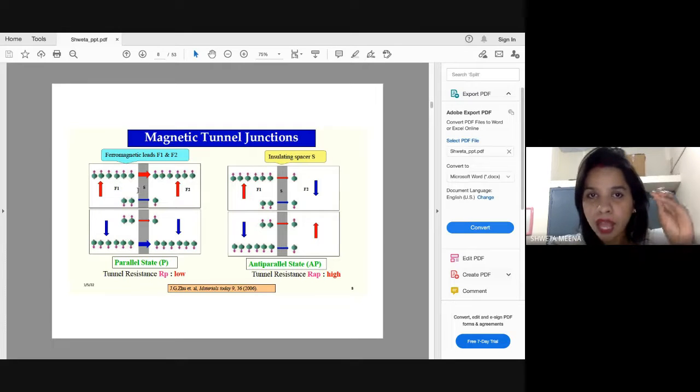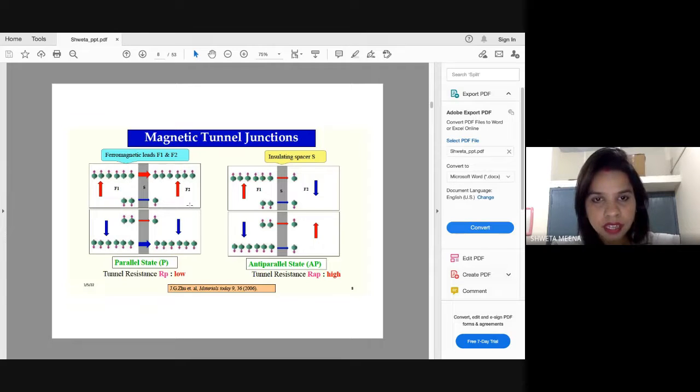So for tunneling to happen, for electrons to tunnel from one layer to the other, the thickness of your insulating layer should be thin enough. If your thickness is very high, had it been that from here till here was the thickness of my insulating layer, then the concept of tunneling will not come.